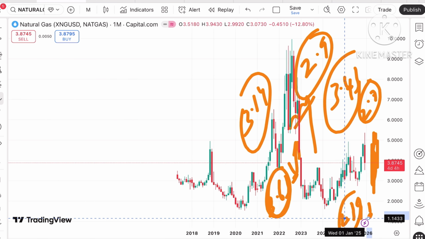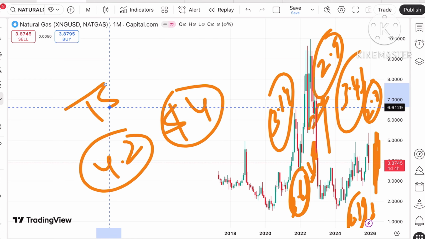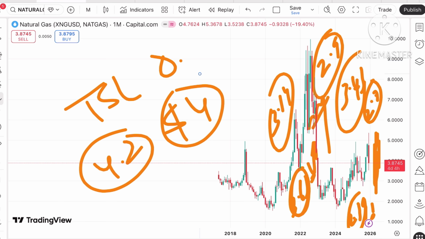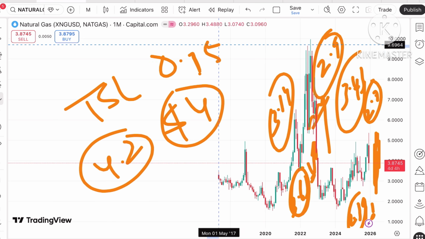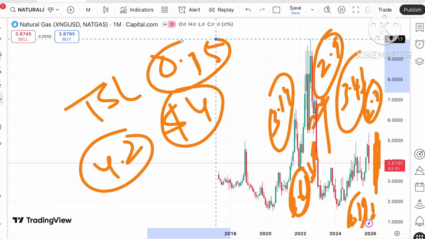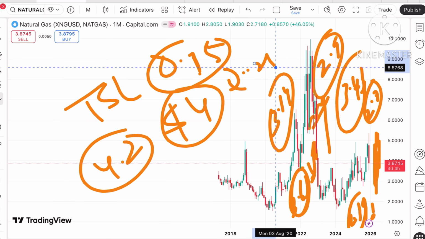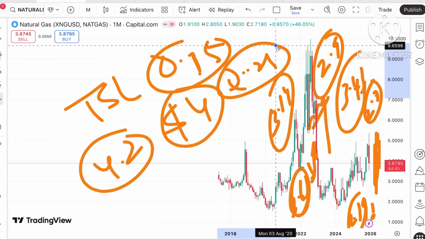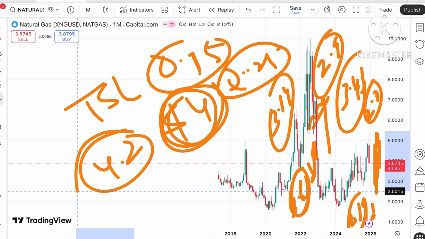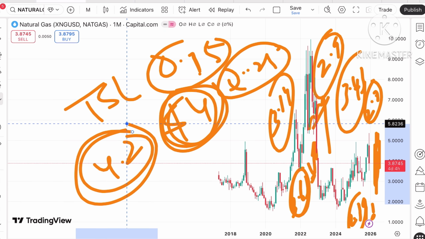Understand that when the price starts going above 4.2 or $4, trail your SL. Okay, trail your SL by $0.15. So at least you will capture on a month chart, you can trail your SL by 0.25. At least you will capture a higher movement towards an upside if the price keeps moving above a level of $4, probability of going towards 4.2 and then further high.